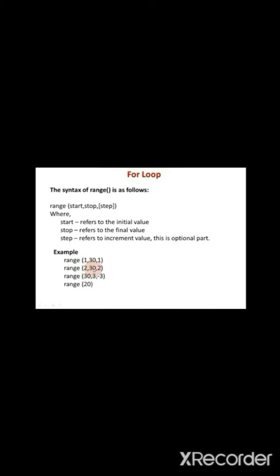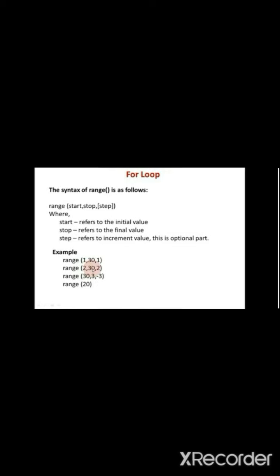Look at the third example. Range 30, 3, minus 3. So 30 is the initial value for the counter variable. 3 is the stop value and minus 3 is for decrementation. First it prints 30, then the value will be decremented by 3. 27 will be printed.